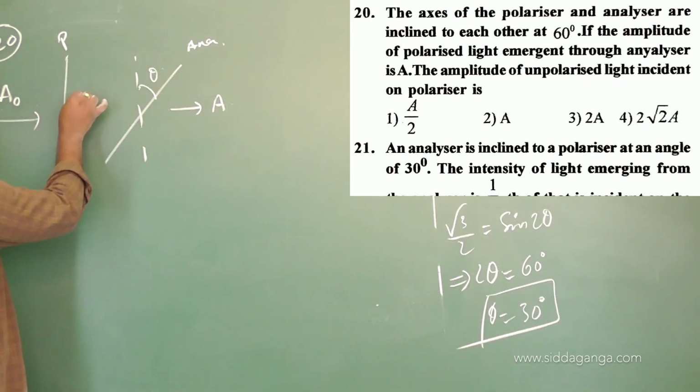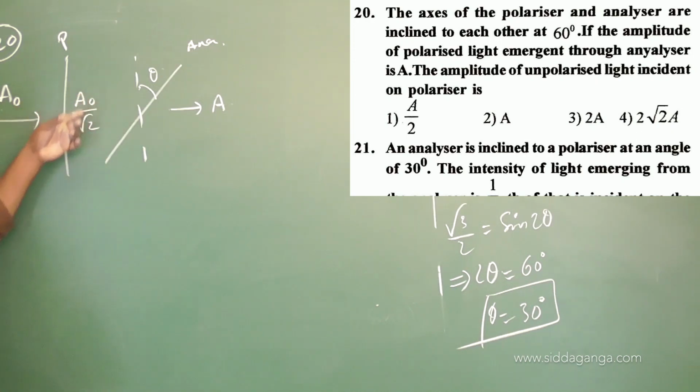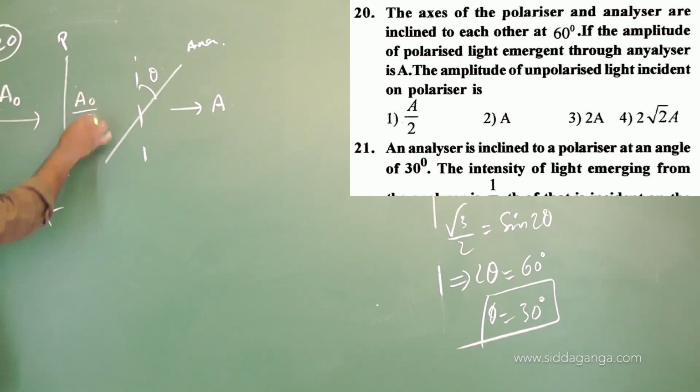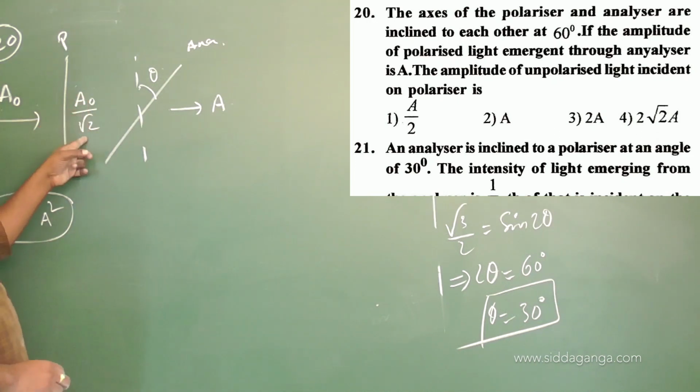If it is A0, then here it is how much? A0 by root 2, you know. If it is I0, then I0 by 2. Why? Because intensity is directly proportional to the square of amplitude. Okay. So if it is I0 by 2 here, then the amplitude is the root of that value. That means A0 by root 2 you are going to get here. You got the point? So that's why, as I is proportional to A square, A0 by root 2 you are going to get here.